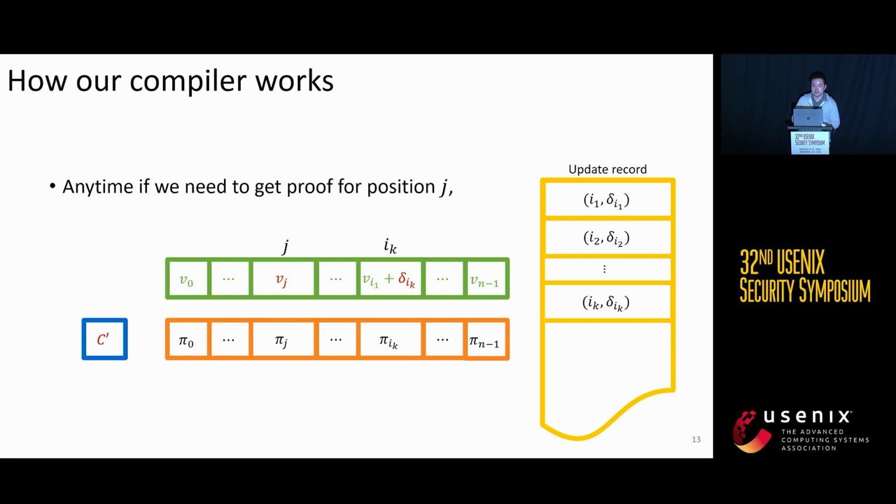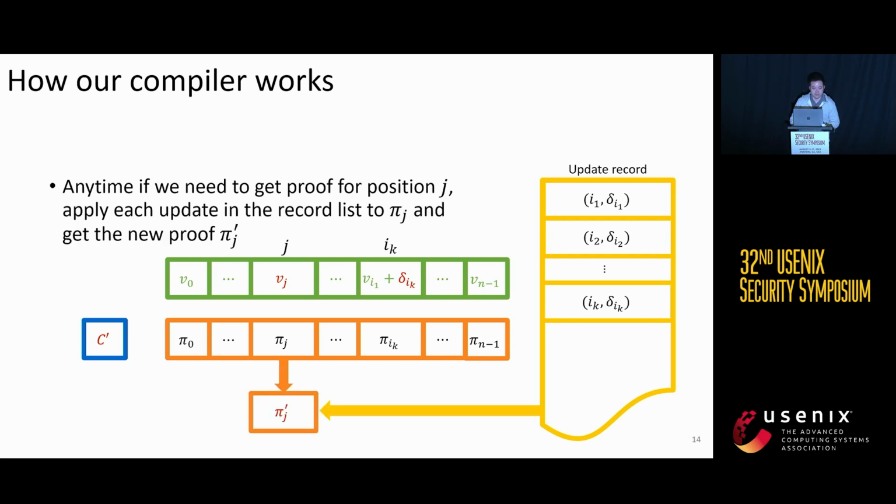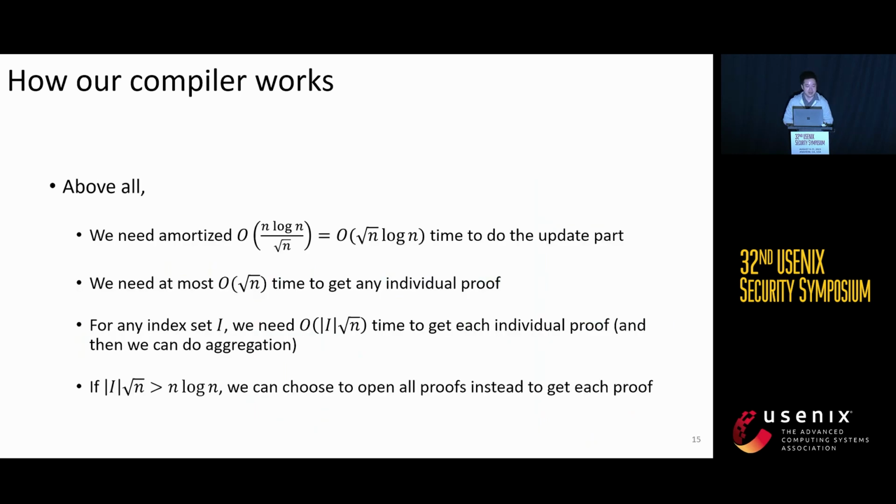Anytime we need to get the proof for some position j, we apply each update in the record list to π_j. That's the individual proof we have locally, and we get the new proof π_j'. This works because ASVC has constant time to update each individual proof per update request. So above all, we have amortized n log n over square root of n, which is square root of n log n time to do the update part, and we need at most square root of n time to get any individual proofs, since the size of the list is at most square root of n.